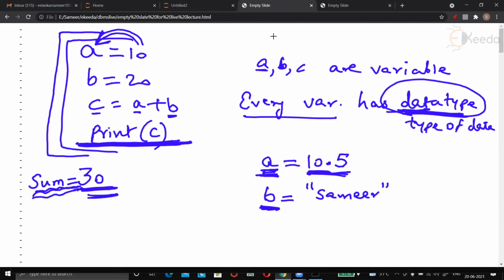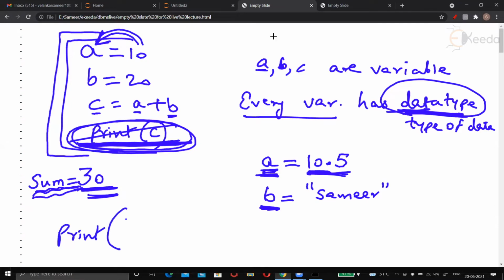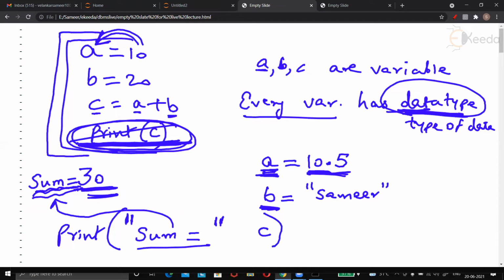Then we understood that this print statement, which is simply printing C, should be changed. And this should be written as print bracket, in quotation, sum equal to, quotation close. Now the lesson you got yesterday is that whatever is given in the quotation is printed as it is on the screen. But then the variable C, you give outside the quotation and separate this with a comma.